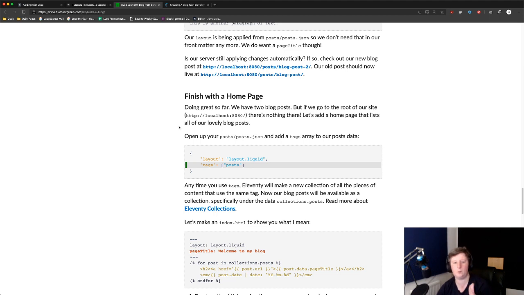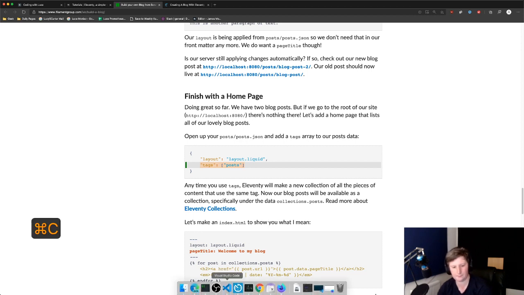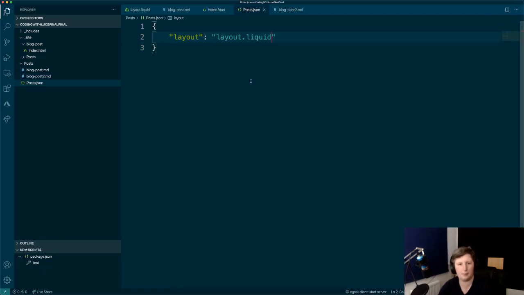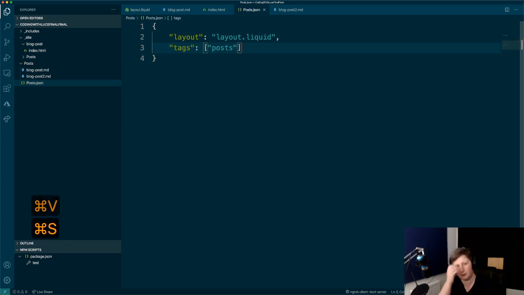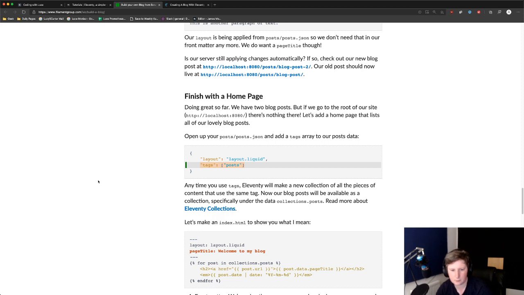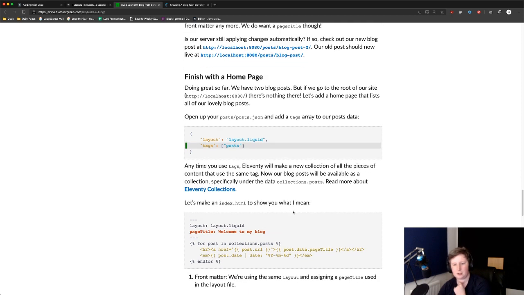So this is what we want. If we go to the root of our site, we want to see a page that lists the posts. That's where this post tag comes in. So let's pop that in, comma, like that. Save it. Nice. Anytime you use tags, Eleventy will make a new collection of all the pieces of content that use the same tag. Now our blog post will be available as a collection, specifically under the data collection posts.